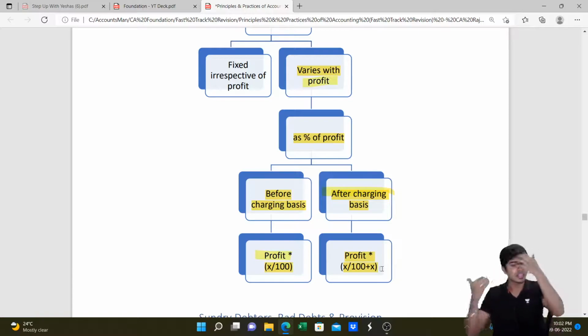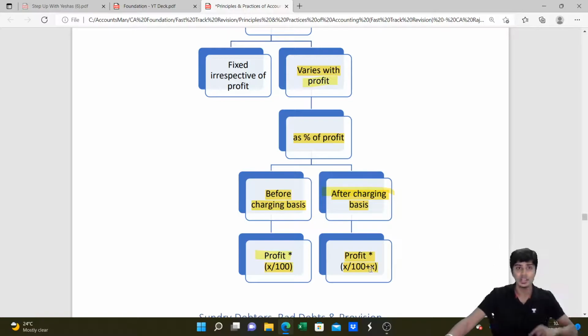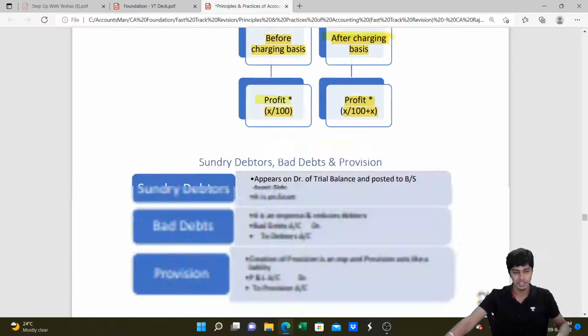So that's the logic. I can teach this in a little lengthier format, spending some 30 minutes. In fact, I've done a YouTube session on this very thing. You just search for trick problems on managerial remuneration on YouTube. You will find it with my name, CA Rajavardhan. We have done a good 1-2 hours of revision exclusively on this problem. If you want detailed understanding, you can do that. If not, remember: before, X by 100; after, X by 100 plus X. That's how we compute managerial remuneration.